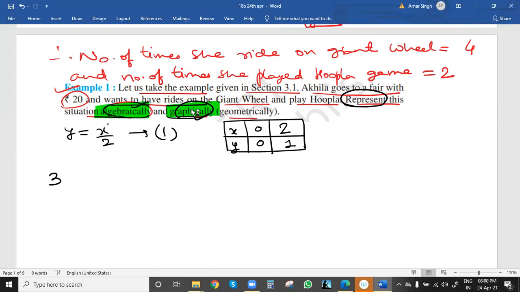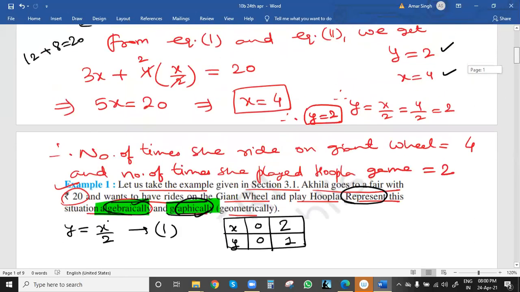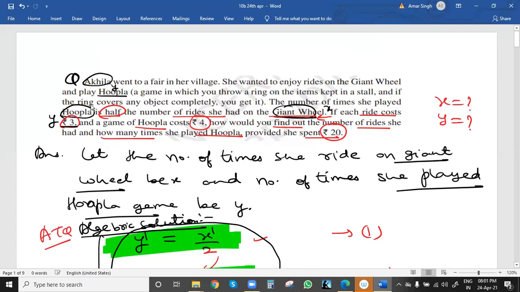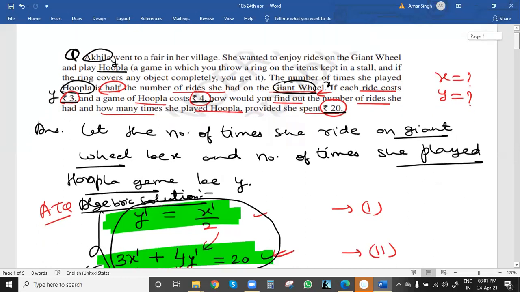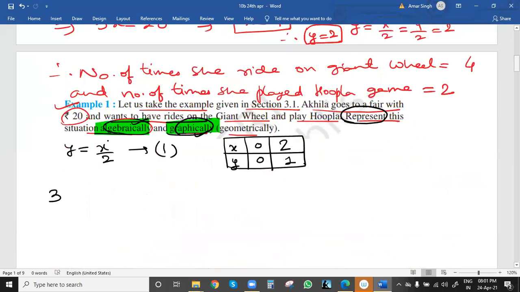Now the second equation. The cost of this ride on the giant wheel was 3 rupees, and for playing the hoopla game 4 rupees, and in total she spent 20 rupees. So based on that we have the equation 3x plus 4y equal to 20.